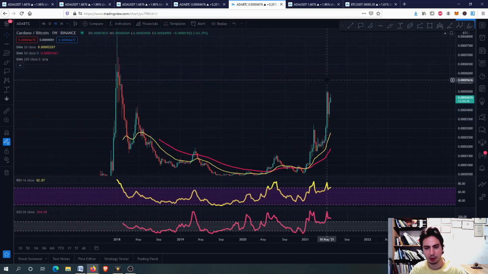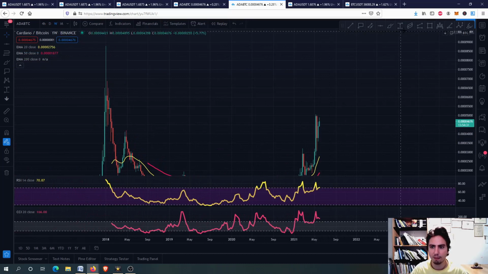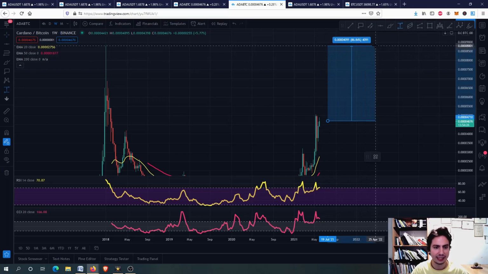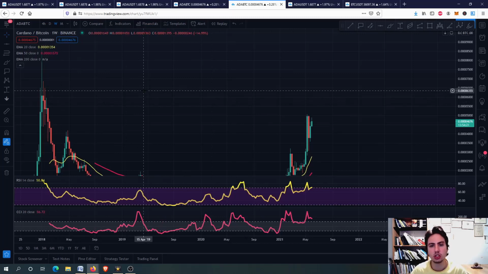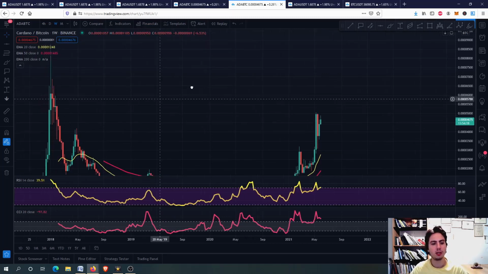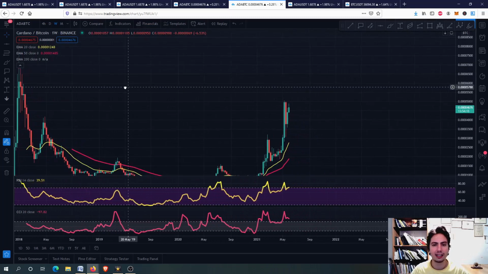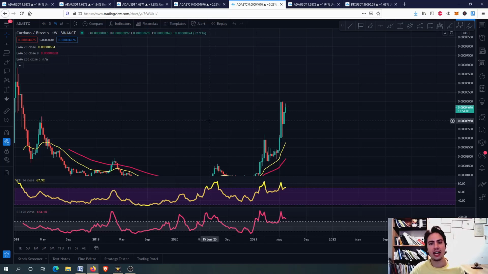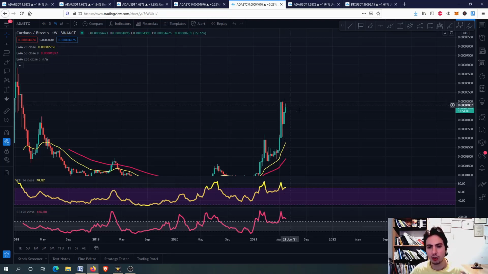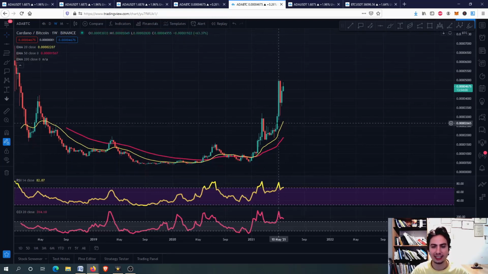If I delete this Fibonacci retracement, you can see that we have much room to grow according to historical data, right? We have like 80-90%. Will the history repeat itself? I'm not sure, guys, but according to historical data, we have some room to grow, because you can see that the cryptocurrency market is a new market, and of course we don't have so much historical data to just go in there. And of course, guys, there is a high volatility in there, so the higher the risk, but we have room to grow. We have gone parabolic, higher lows, higher highs here. We are looking good for ADA against Bitcoin.